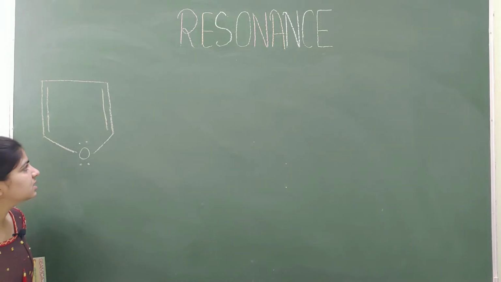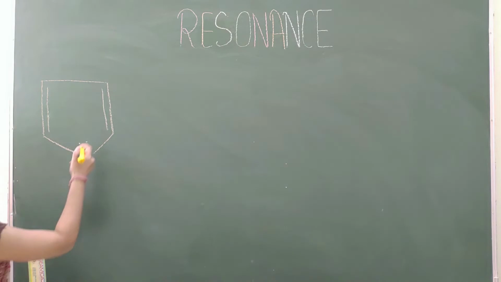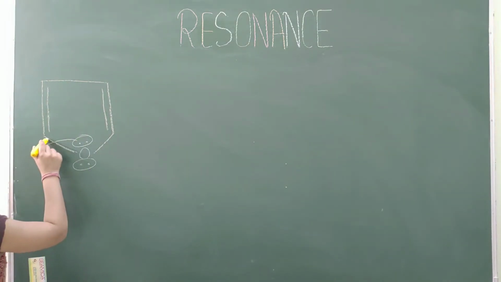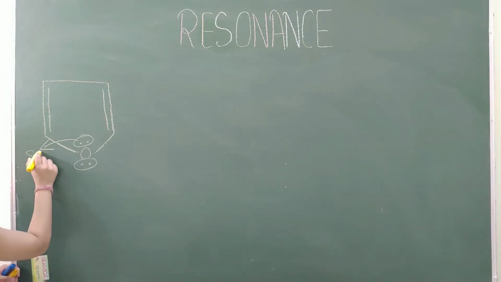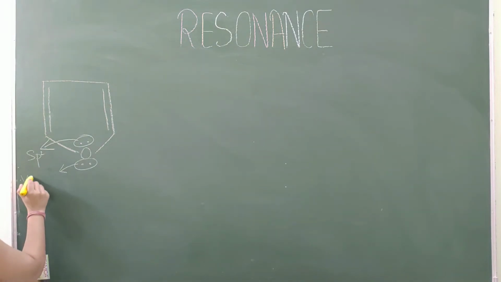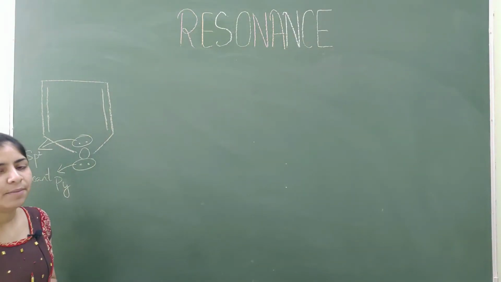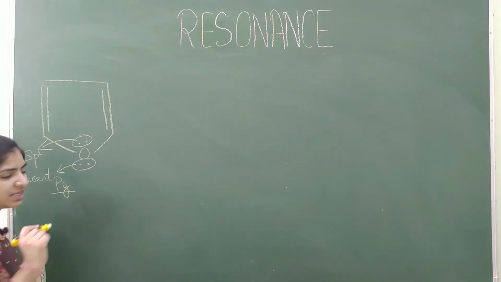Now let us discuss the resonance hybrid of furan. In furan there are two lone pairs present at oxygen and one lone pair is present in sp2 orbital and one lone pair is present in vacant py orbital. And I have discussed that all participating nuclei must have either py orbital or pz orbital.